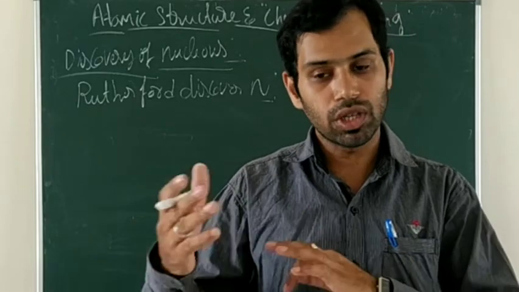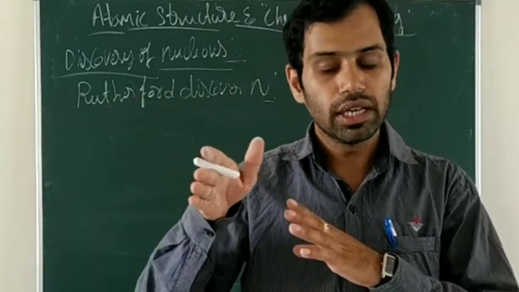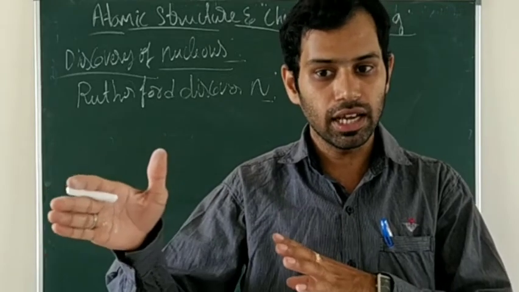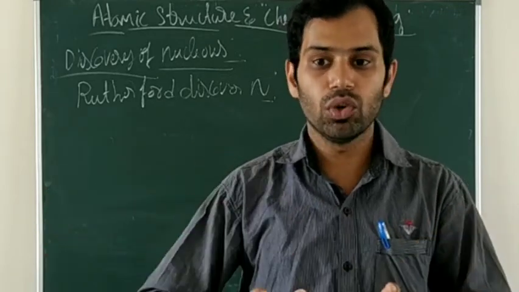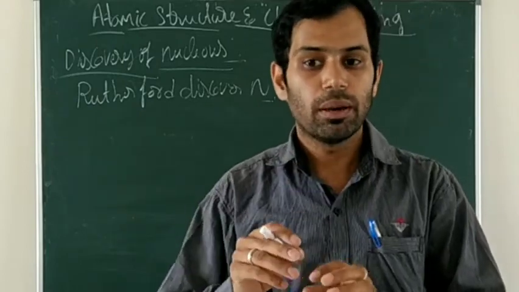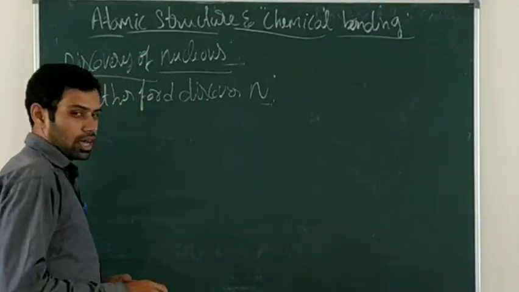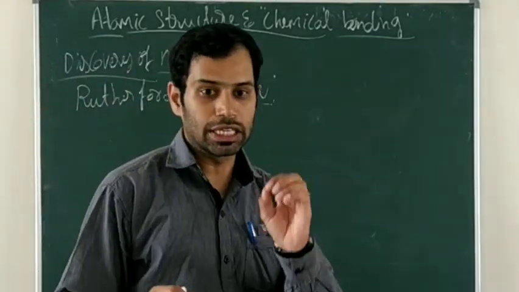Then we will observe that some rays pass straight, a few alpha particle rays are deflected, and a few are reflected back, bounced back. So let's see that. He passes the stream of alpha particles on a thin gold foil.